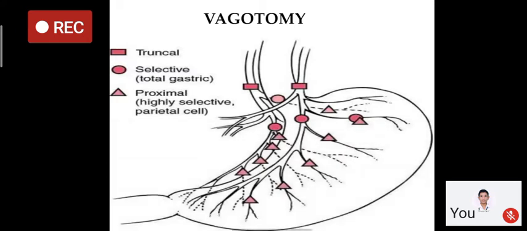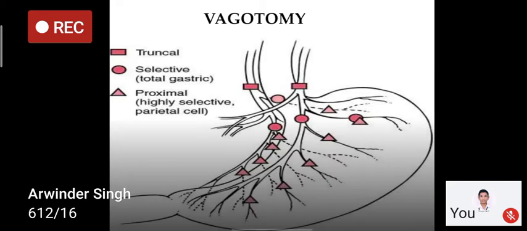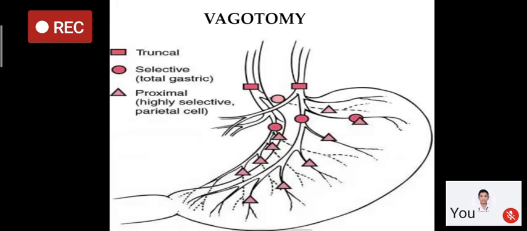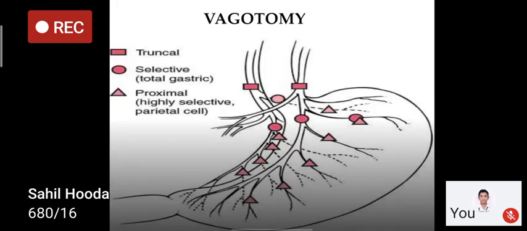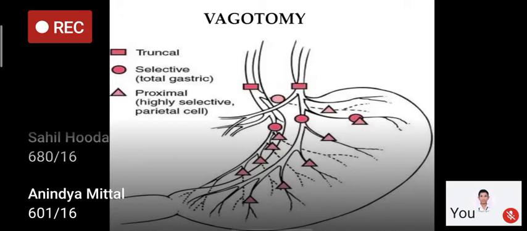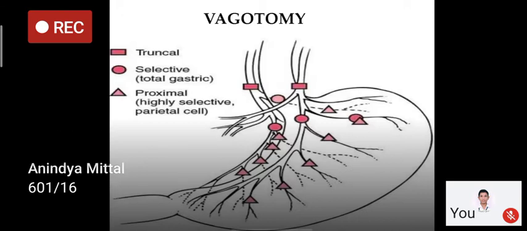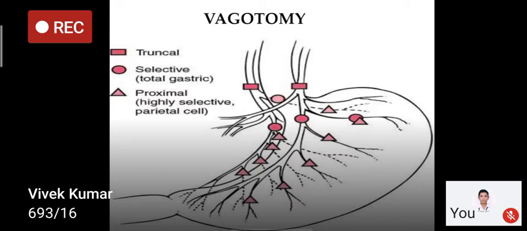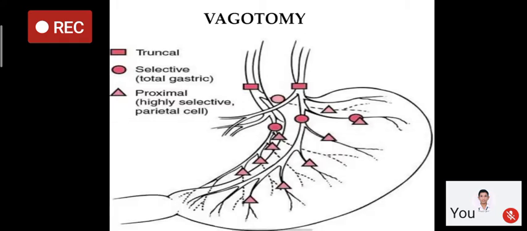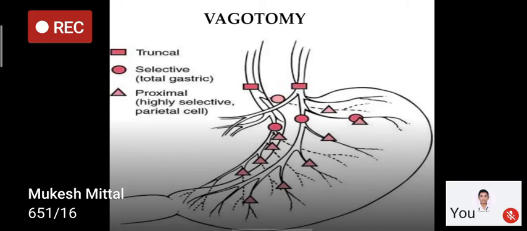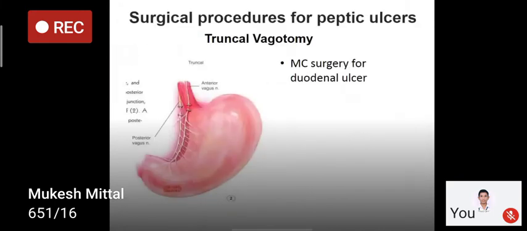Here we divide the vagus fibers while preserving the fibers of the hepatic or celiac plexus. In highly selective vagotomy, we just cut the fibers supplying the parietal cells, or body of the stomach, which secrete HCl. We don't divide the fibers supplying the antrum. So highly selective vagotomy alone is sufficient.